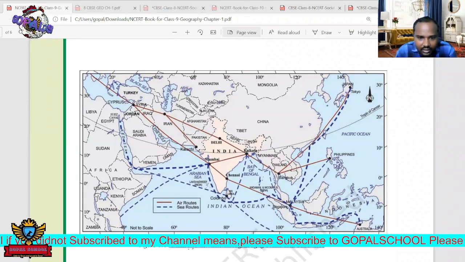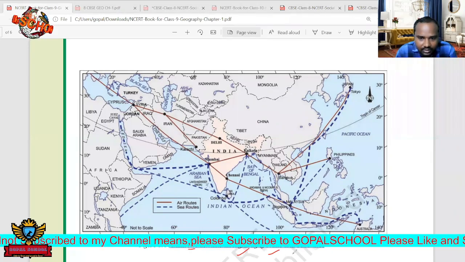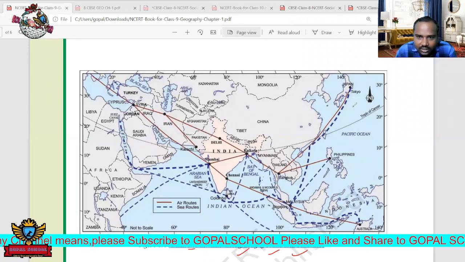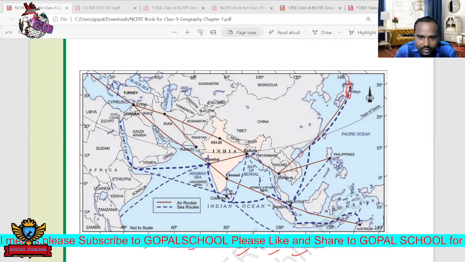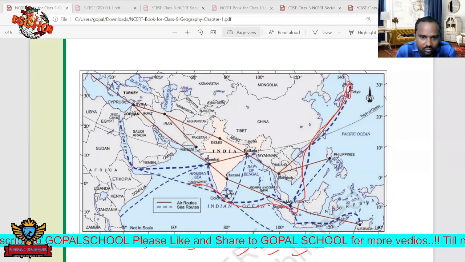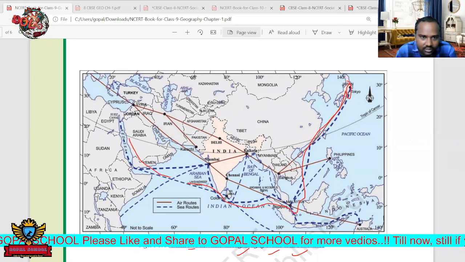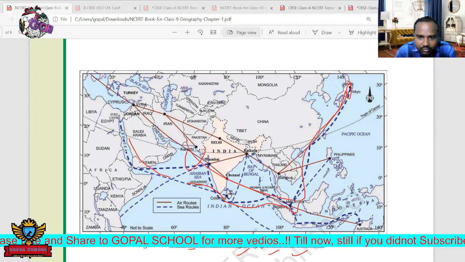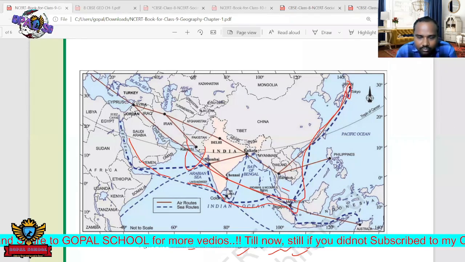A lot of trade is coming here. From these countries, if you see here, Tokyo, from Tokyo they are going to enter the business like this. By touching India, that's why we can say India is present on the highway of trade and commerce.